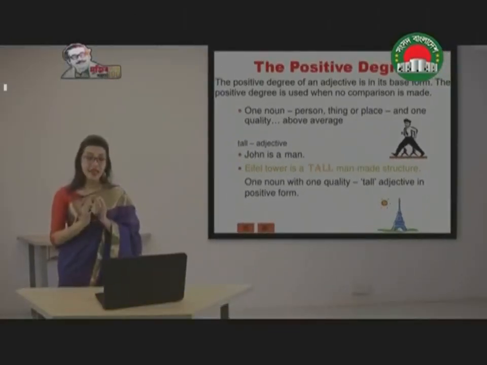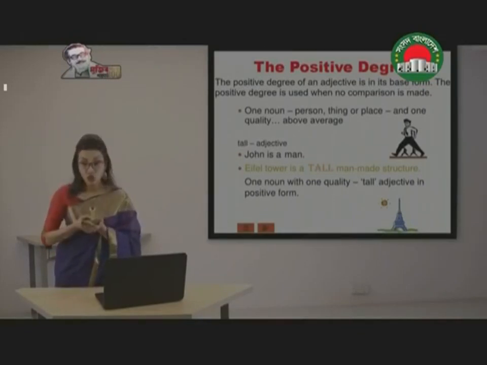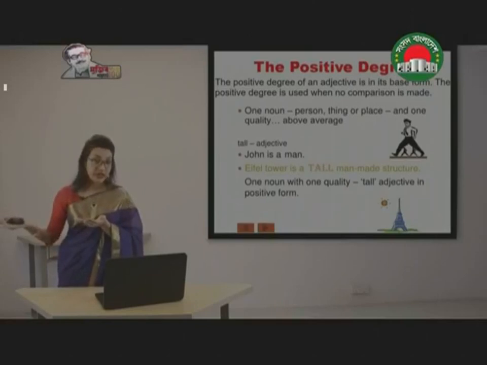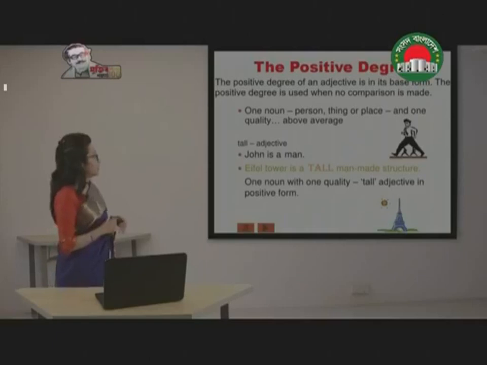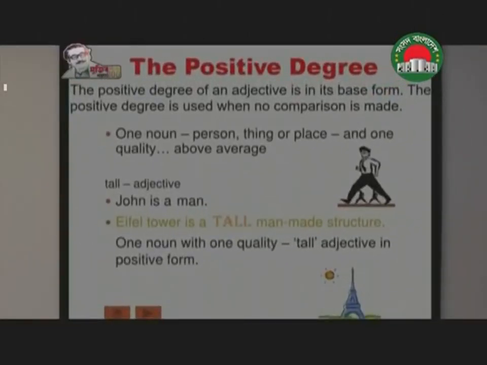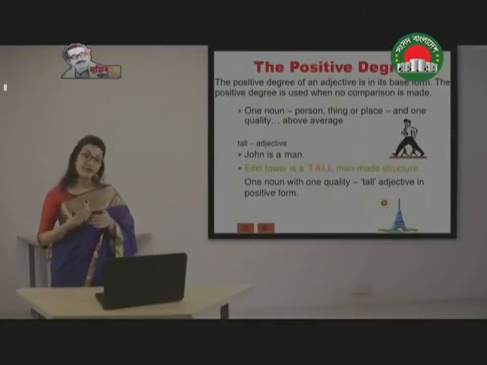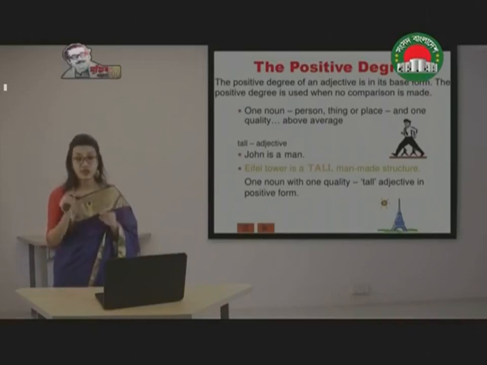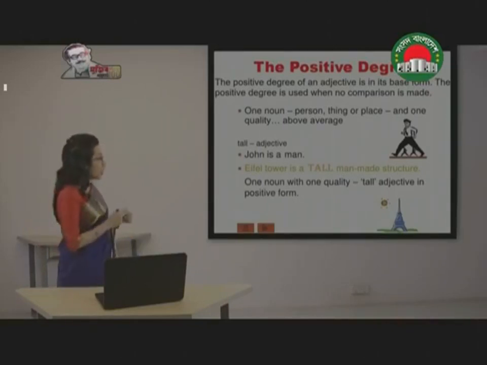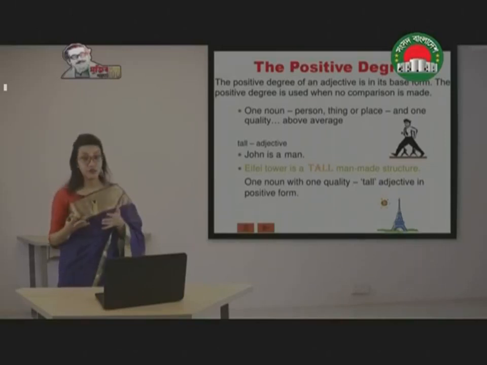The adjective tall that has been used here is describing just John's quality, not being compared with others. For this reason, tall is the positive degree here. Now the second example, Eiffel Tower is a tall man-made structure. Now Eiffel Tower has not been compared to other structures in this case. For that reason, we have used the positive degree of tall. One quality with one noun, tall adjective is in positive form here.